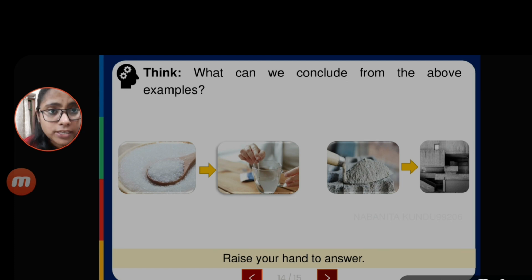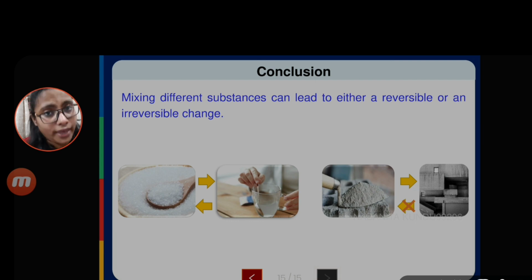Now what can we conclude from these two examples? One example I have given is cement and one is sugar. Both the cement powder and the sugar are mixed with the water.